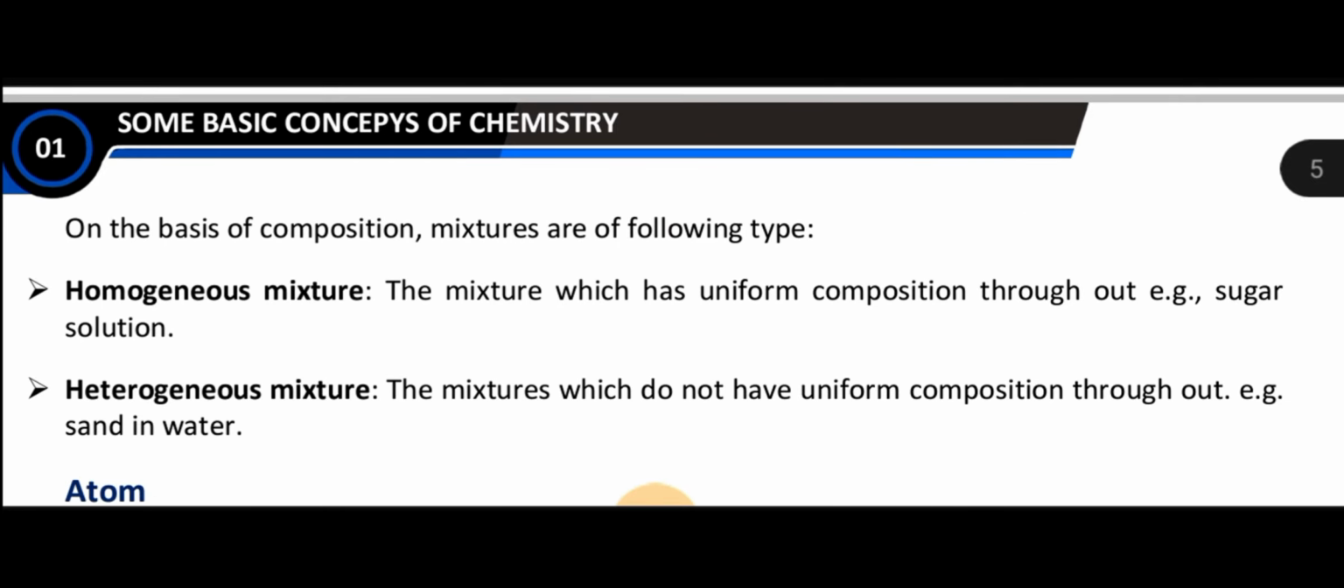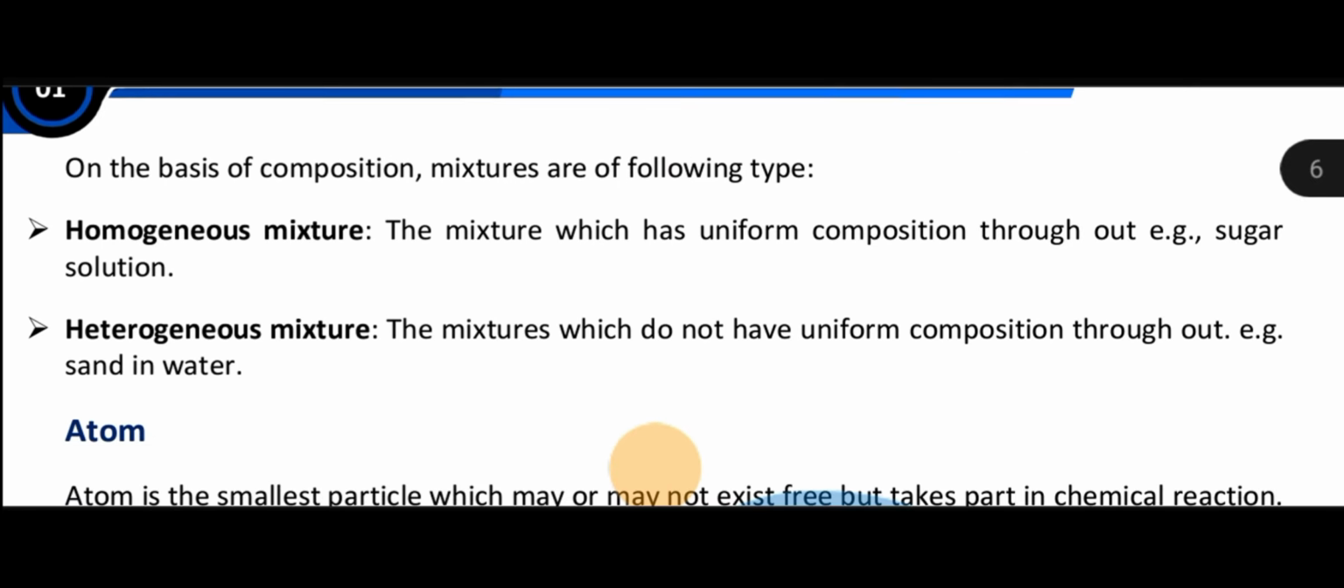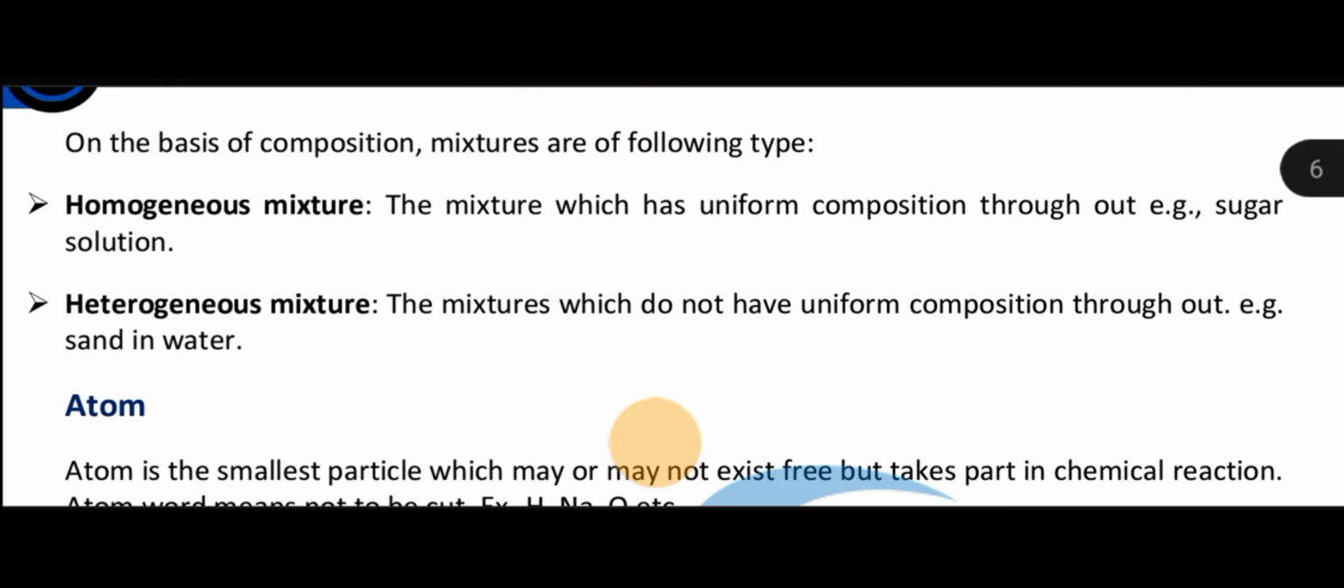Now you know that mixture is also of two types, homogeneous mixture and heterogeneous mixture. As I told you earlier, if the uniform composition throughout the mixture, that is called homogeneous mixture. For example, sugar in water. Okay. Now next is heterogeneous mixture. If the mixing does not have the uniform composition throughout, for example, sand in water.